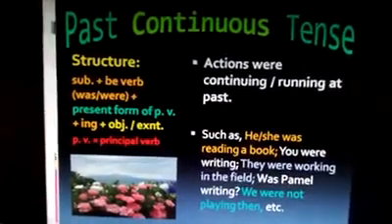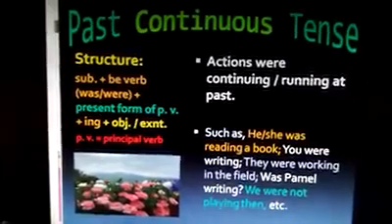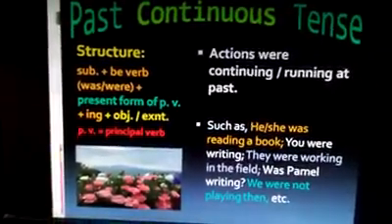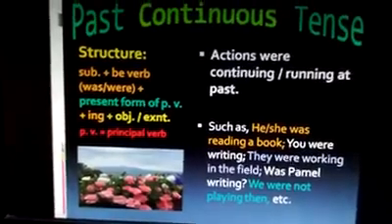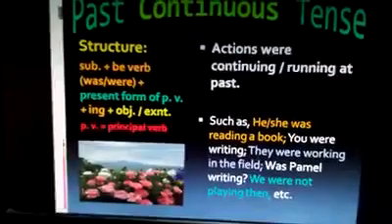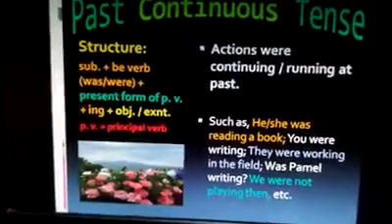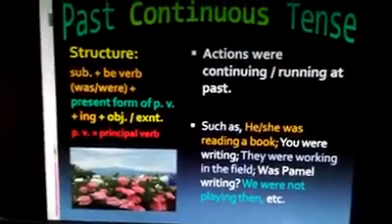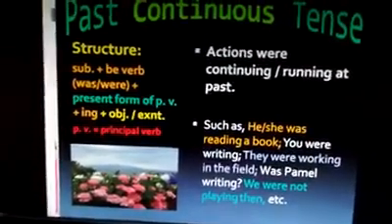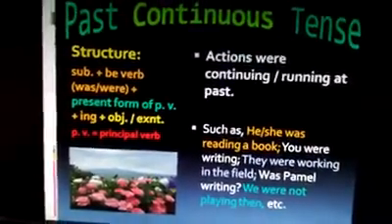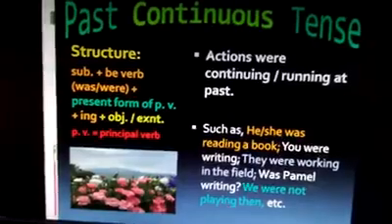Past continuous tense. Actions are continuing or running at past. This is the structure: subject plus be verb was or were plus present form of PV plus ing plus object or extension. These are the examples. These examples are also very easy. Following this, you must write your own examples.